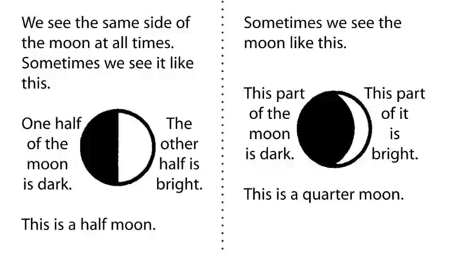Sometimes we see it like this. One half of the moon is dark. The other half is bright. This is a half moon. Sometimes we see the moon like this. This part of the moon is dark. This part of the moon is bright. This is a quarter moon.